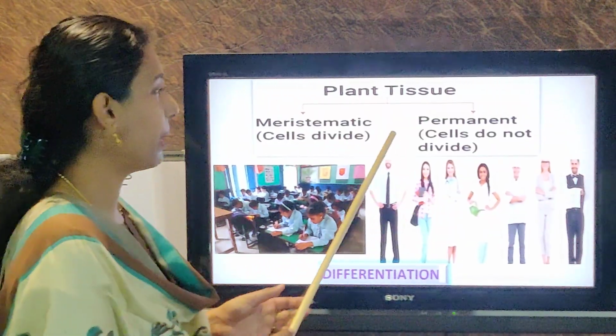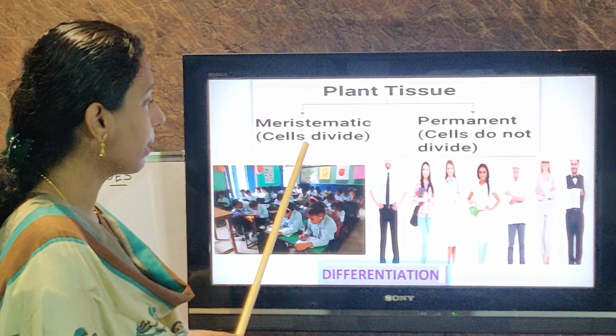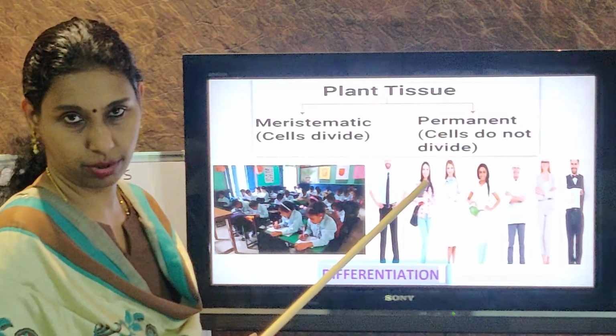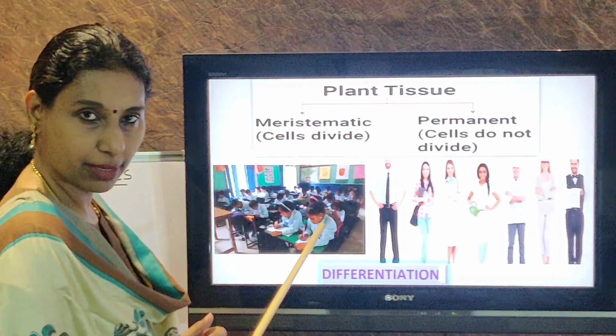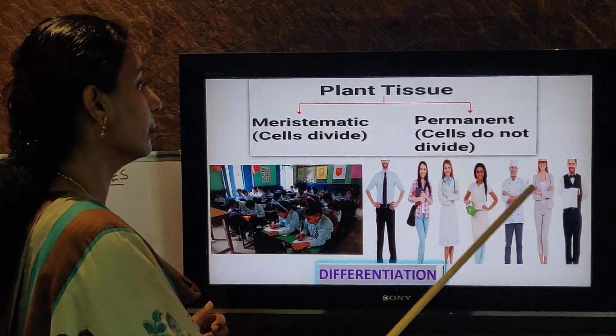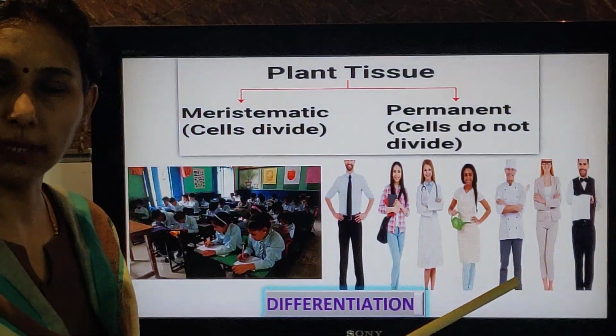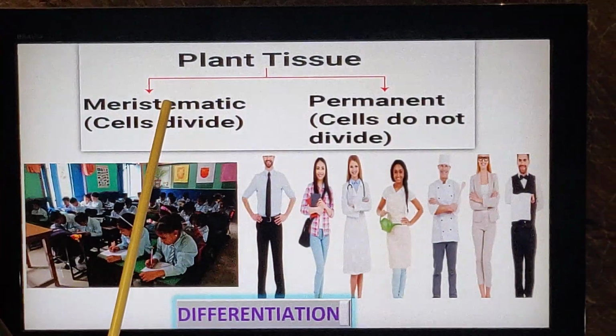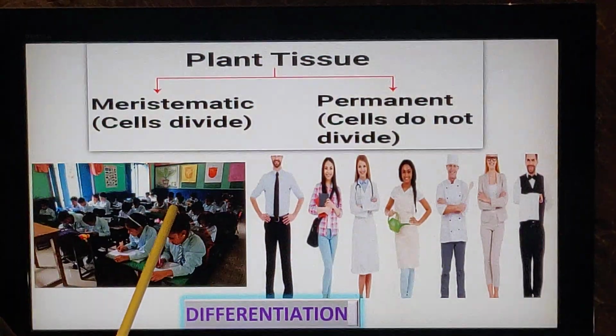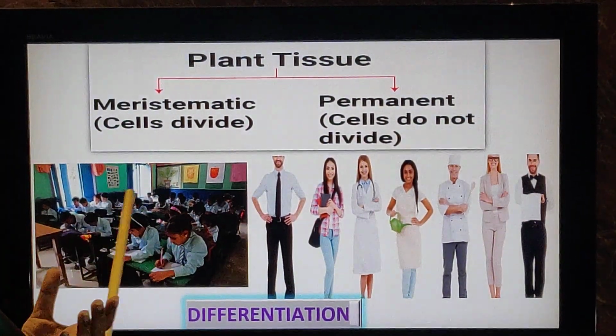So as I told you, the plant tissues are made up of two kinds, meristematic and permanent tissues. Just look at the picture here, children. Children are studying in the classroom. Here the people are doing various kinds of jobs. You children now studying are just like meristematic tissues. You keep on dividing. Dividing means you are learning. You are going on studying.